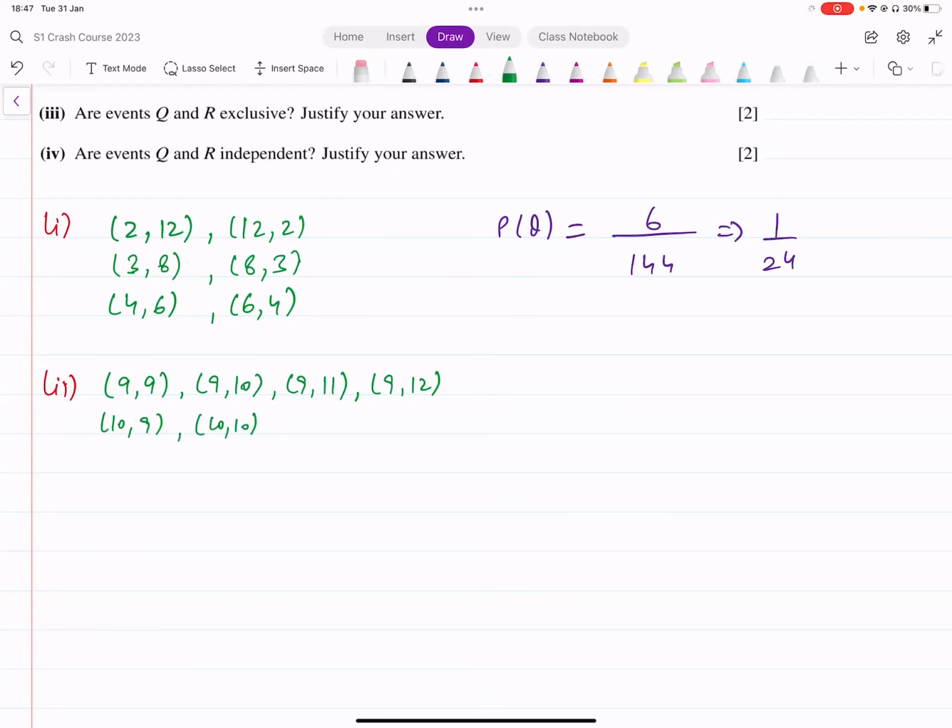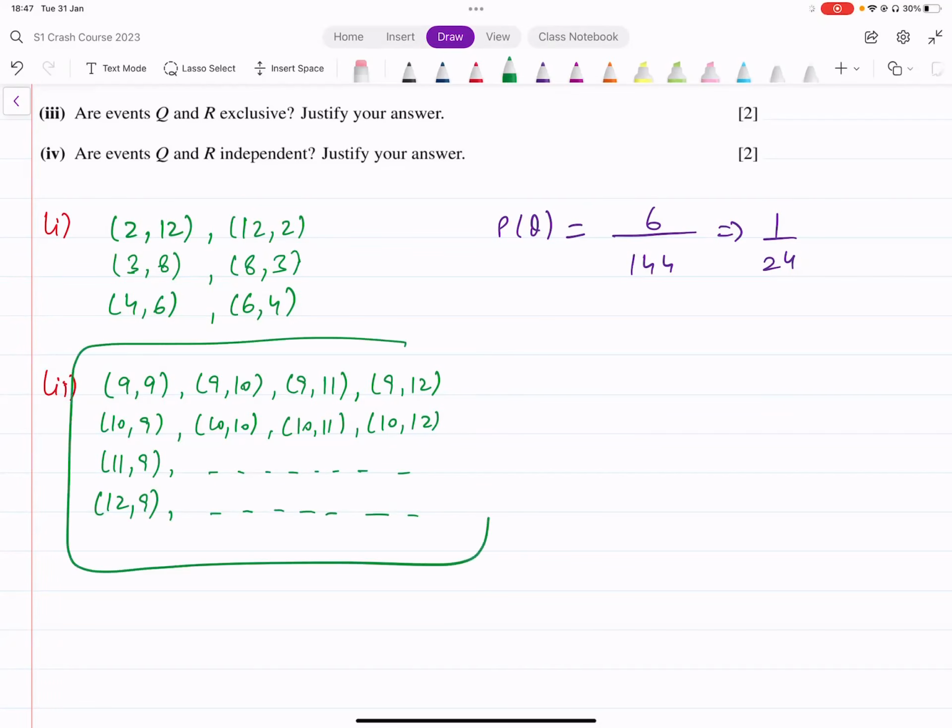You have 10, 10, 10, 11, and 10 and 12, and so on. You got 4 possibilities with 11, and you got 4 possibilities with 12. How many cases do we get in total? These are 16 cases. 16 out of how many?